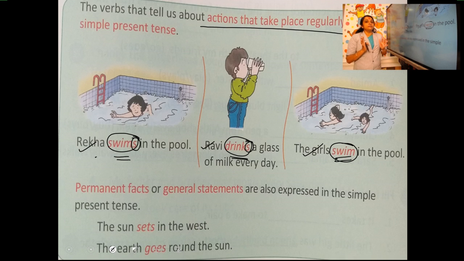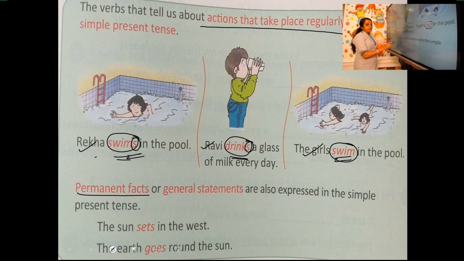But when we write simple present tense, we must be very careful in the usage of the verb. See here, if the subject is singular, with the verb we have to add S. Rekha swims. Ravi drinks. But when the subject, the girls, is plural, we are not adding S to the verb. It is only swim. Okay. Now see the definition.